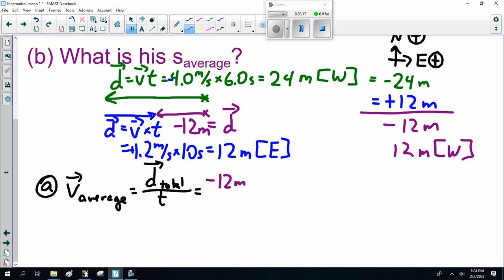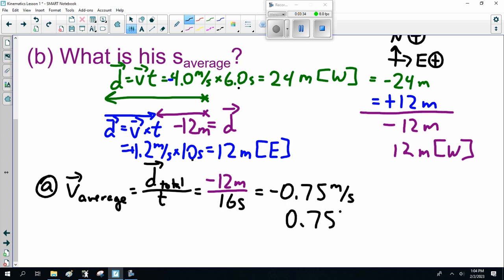Minus 12 meters. And the minus is the direction, or I could say 12 meters west. And the time is 6 seconds plus 10 seconds, or 16 seconds. So that is minus 0.75 meters a second, or 0.75 meters a second west. That was his average. Okay?